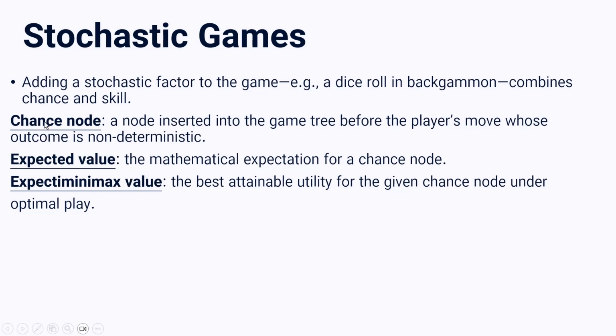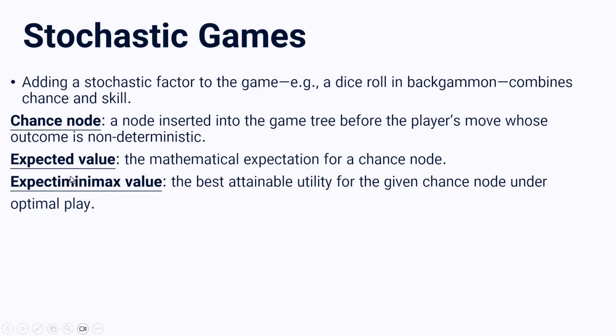The first one is chance node. Of course, when we have a chance node, our game is a stochastic one. So it is a node inserted into the game tree before the player's move whose outcome is non-deterministic. The important thing here is that our paths are not deterministic. It means that according to our chance, because of the dice or a card, we can find our next move.